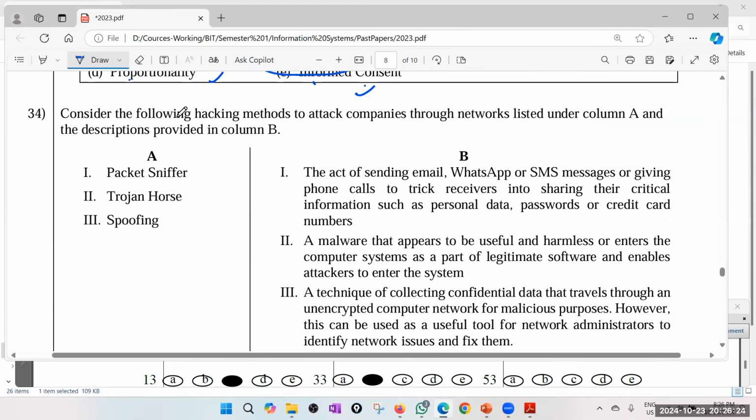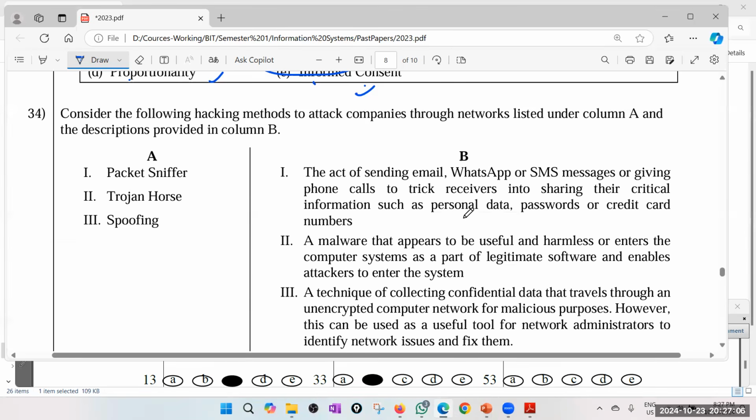Consider the following hacking methods to attack companies through network listed under column A and the description provided in column B. Right. Packet sniffers, Trojan horse, spoofing. Packet sniffers means you sniff the packets, analyze data packets. Of course, if it is not encrypted, maybe you can steal some data. Trojan horse is you are giving a software pretending as useful, but actually in the background it does some bad things, right? Spoofing is basically you try to change the content of cache and so on.